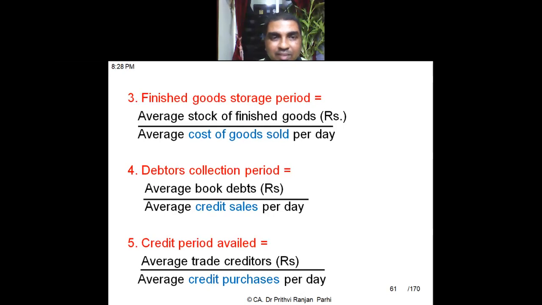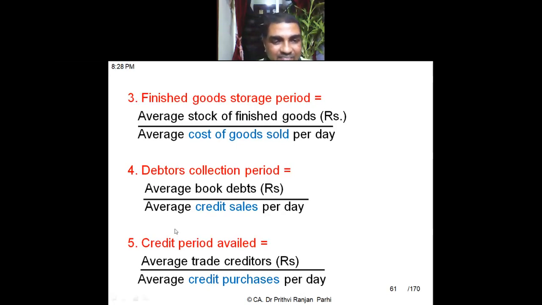Similarly, the debtors collection period. I will compute average book debts, or average debtors, divided by average credit sale. Suppose average debtors are 1 lakh rupees, but the average daily credit sale is 10,000. That means the debtors holding period is 10 days. Every day I will be selling 10,000 rupees, so in 10 days I will be keeping 1 lakh rupees.